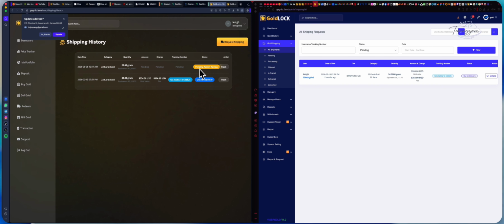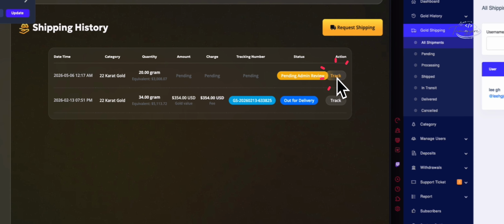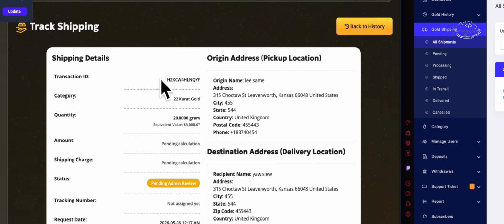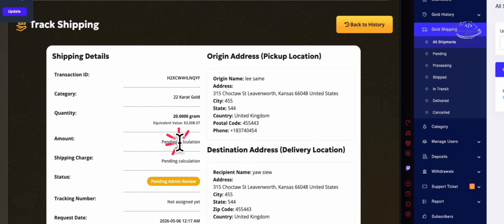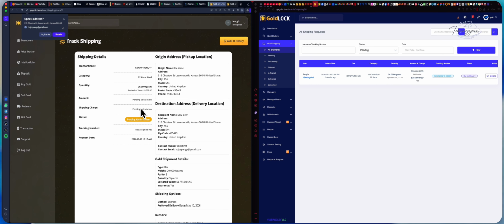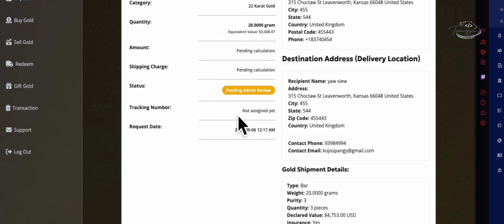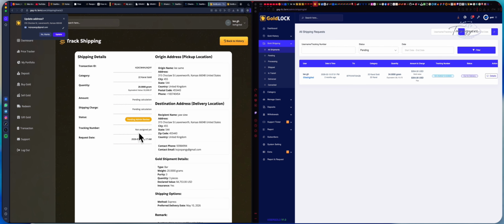It's pending, pending admin review. So we'll click it and see. It shows the transaction ID, the type of gold, the price equivalent to the value, pending calculation for the shipping charges and insurance. The status is admin tracking, and the admin has to accept here.